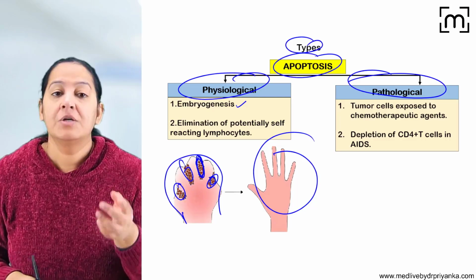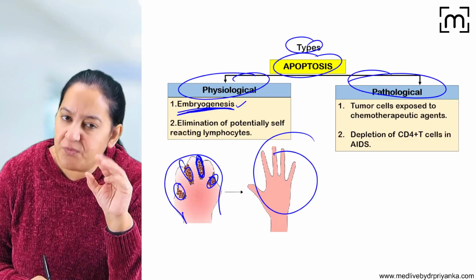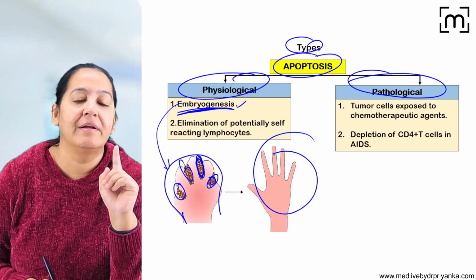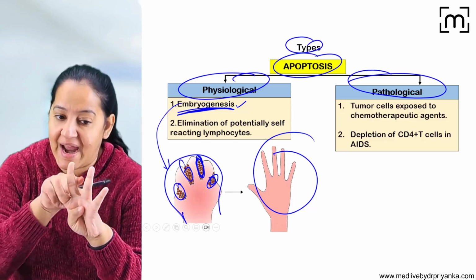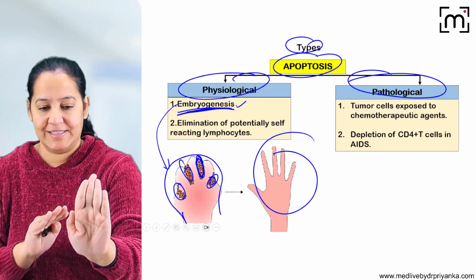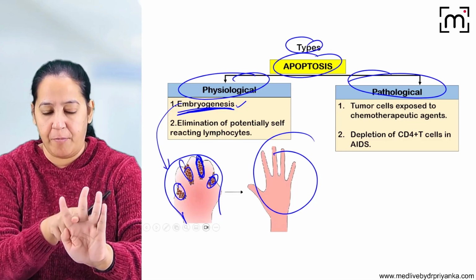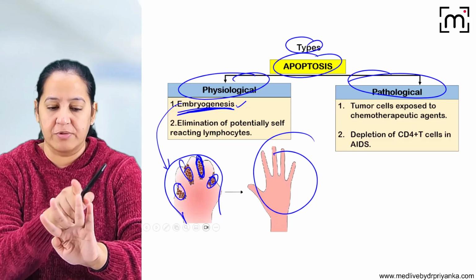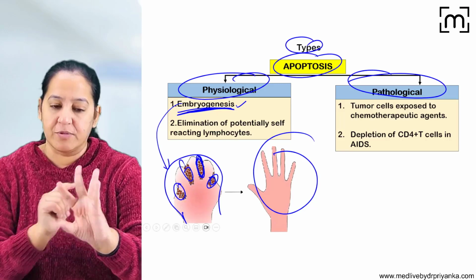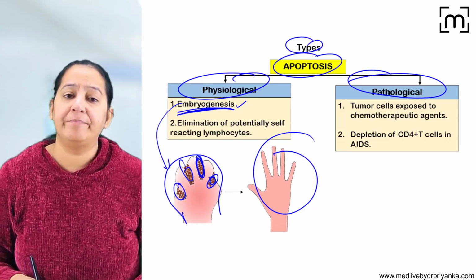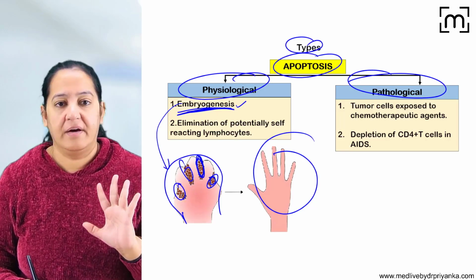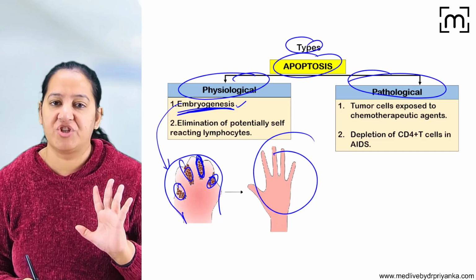It's physiological. So apoptosis takes place during embryogenesis. One of the best examples I have quoted here: the hands are formed, the digits in the hands are formed. Initially, it was like a block. Now the cells between these two digits undergo apoptosis, so the digits get separated. In this way, in physiology, apoptosis takes place for physiological function also.